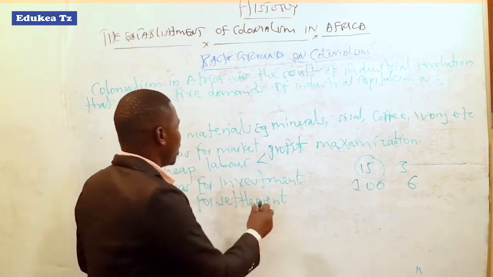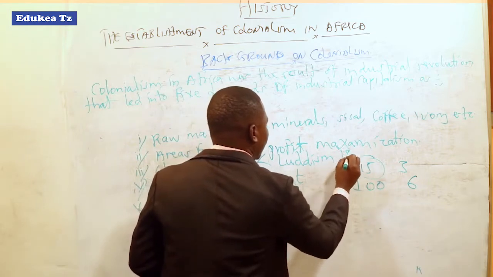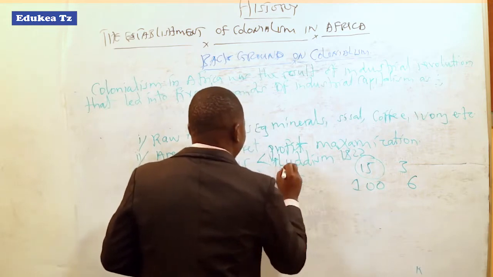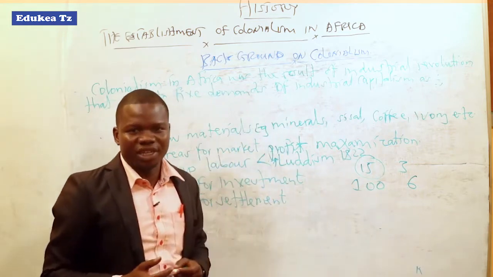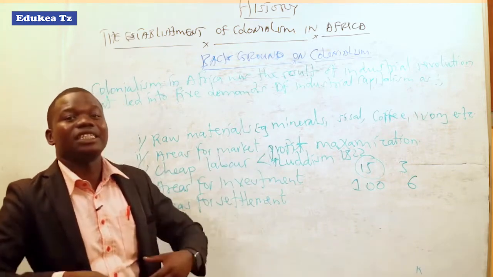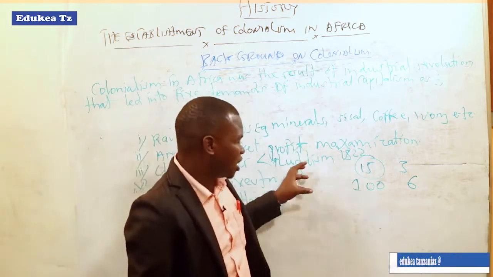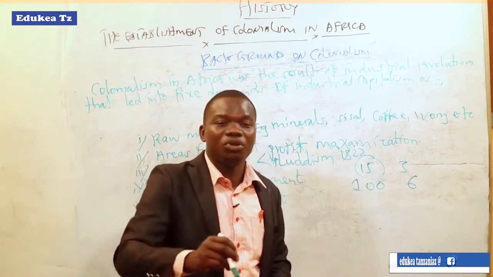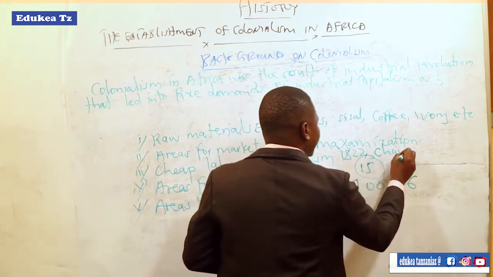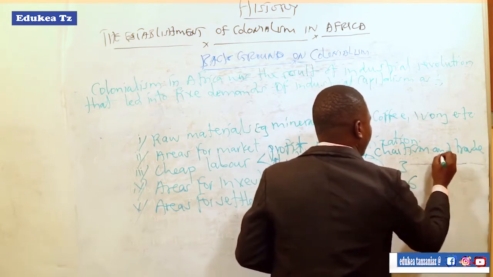And those movements were like Luddism in 1822, and this Luddism was a machine-breaking movement. It started in Britain. British workers started to destroy machines, since they believed those machines were the source of their problems. Another movement was called Chartism, and trade unionism.